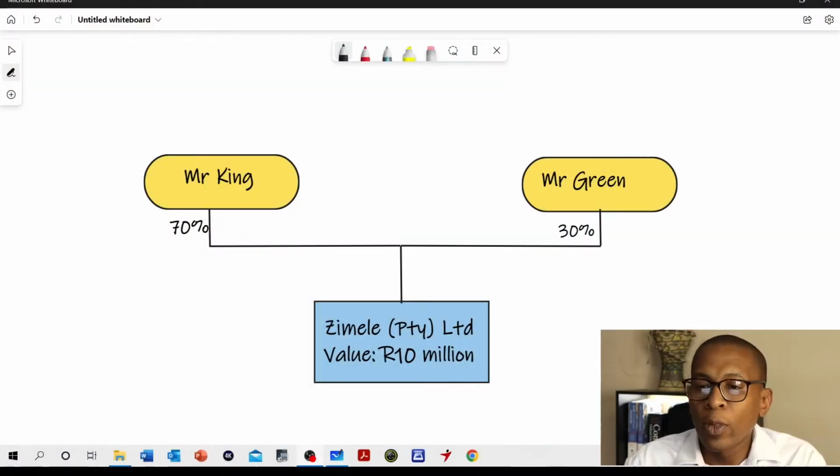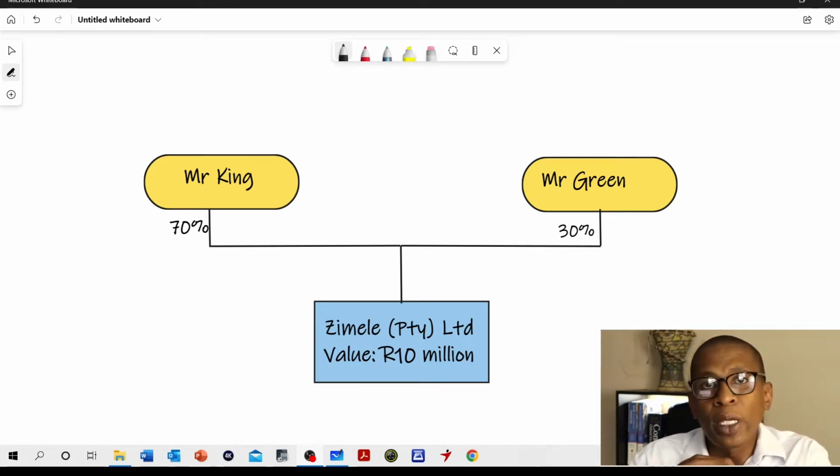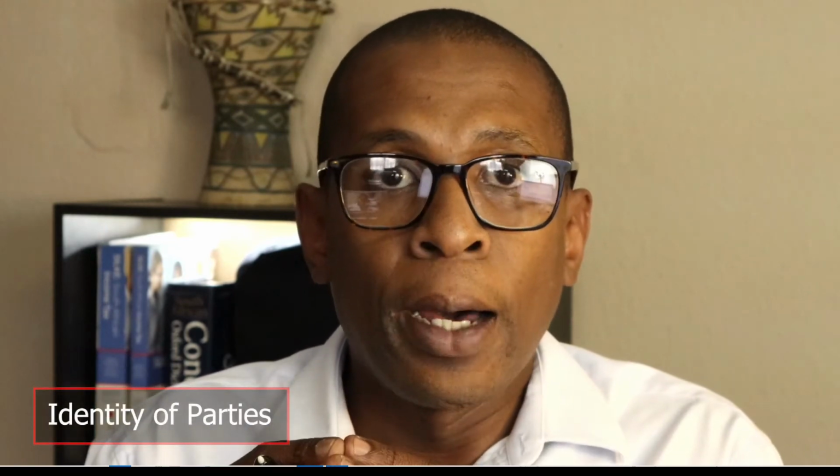So in sticking with the theme of Mr. King and Mr. Green, we know that they own shares in a 70-30% split in Zimele, which in turn is worth 10 million rands. Now we know that Mr. Green wanted to buy out Mr. King in case Mr. King passes away. So we decided then to put together a policy which is going to fund that purchase if Mr. King passes away. So having given you that quick synopsis, we know that the parties involved in this buy and sell agreement are going to be Mr. Green and Mr. King. The company is basically just a target company where Mr. King and Mr. Green will be buying and selling these shares.